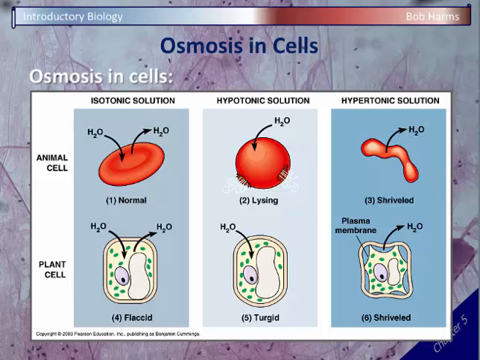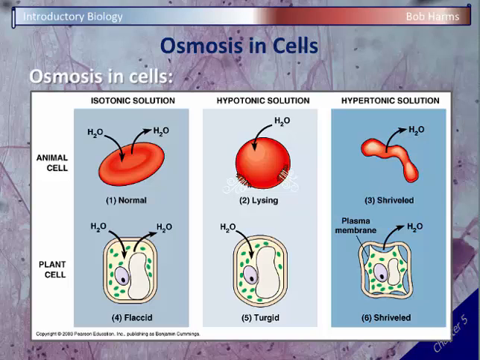If we look at the last example, if we drop your cell into a high salt solution, a hypertonic solution, that means it's hypo inside, hyper outside. And so the water is going to leave the cell, and the cell will actually undergo what's called crenation. It'll shrivel up and look very raisiny and crinkled. Okay? And water will move in these directions for animal and plant cells the same way. So osmosis is going to affect both cells similarly.